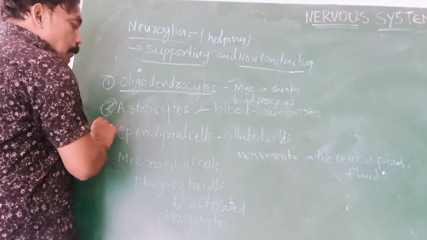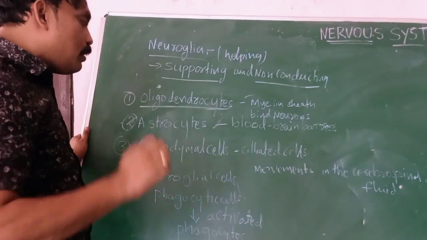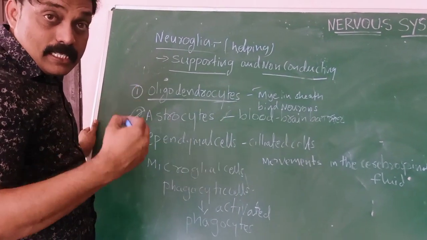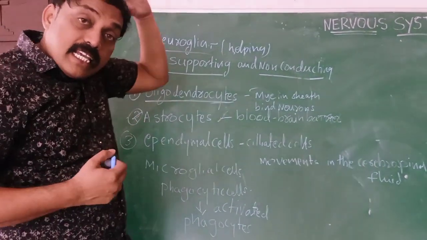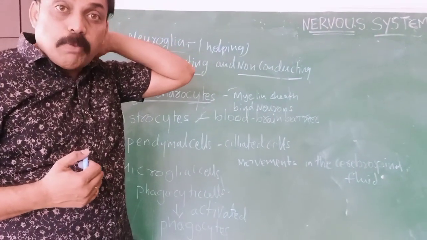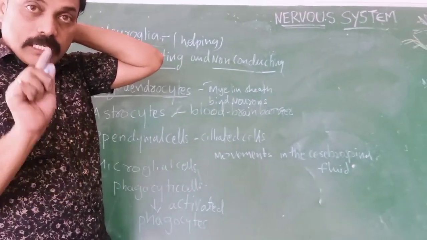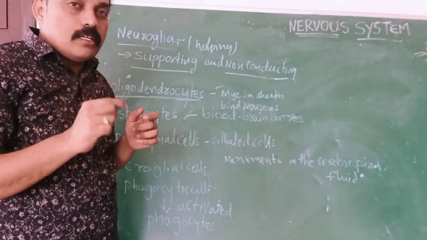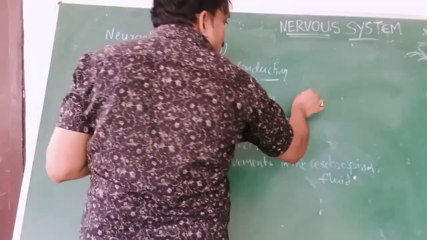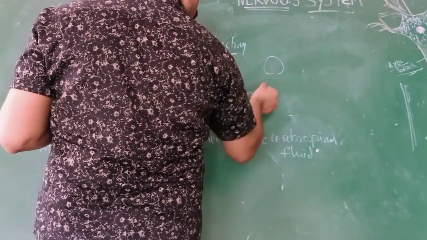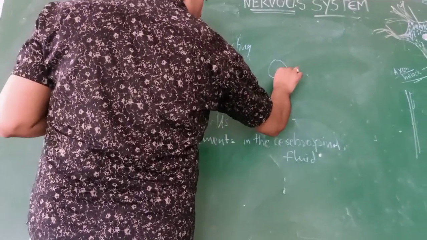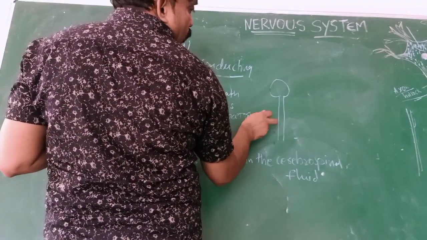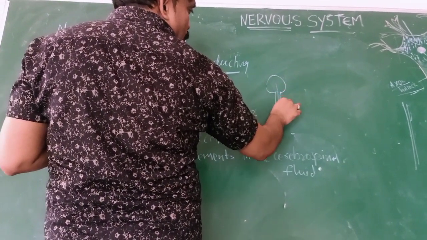And next, ependymal cells. Ependymal cells are ciliated cells which are located around the cerebrospinal fluid. For example, this is the brain and spinal cord, within the vertebrae. Between them fluid is moving, the cerebrospinal fluid is supplying.